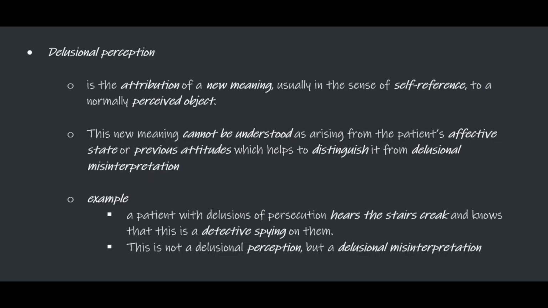Delusional perception is the attribution of new meaning, usually self-referential, to a normally perceived object or event. This new meaning cannot be understood as arising from the patient's affective state or previous attitudes, which helps to distinguish it from delusional misinterpretation. For example, a patient with delusions of persecution hears the stairs creak and knows that this is a detective spying on him. This is not a delusional perception, but a delusional misinterpretation.